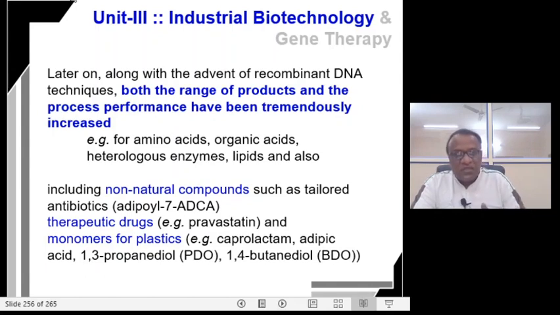So, as the recombinant DNA technique advented, the range of products and the process performance have tremendously increased from amino acids to non-natural compounds such as tailored antibiotics, therapeutic drugs, and monomers for plastics.